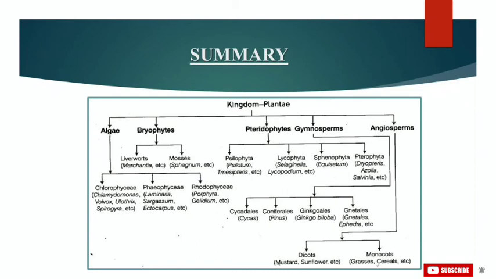Now the next group was our gymnosperms. Gymnosperms are the plants in which ovules are not enclosed by any ovary wall. After fertilization, the seeds remain exposed and therefore these plants are called naked seed plants. And in angiosperms, the male sex organ, stamen, and the female sex organ, pistil, are borne in the flower. Each stamen consists of a filament and an anther. The anther produces pollen grains, that is male gametophyte, after meiosis. The pistil consists of an ovary enclosing one to many ovules.